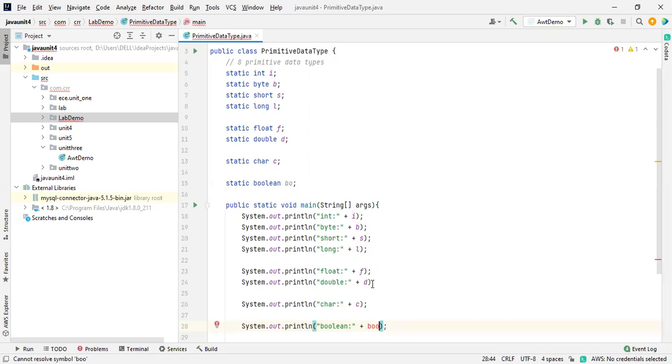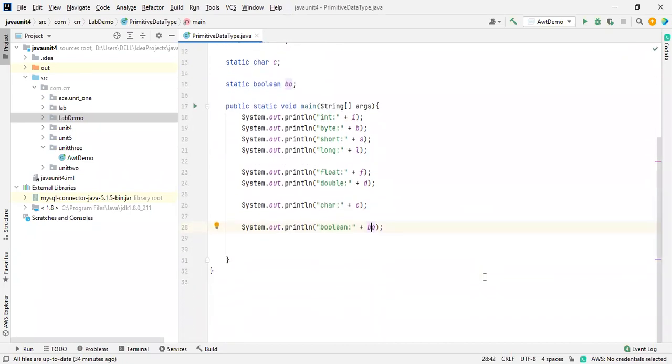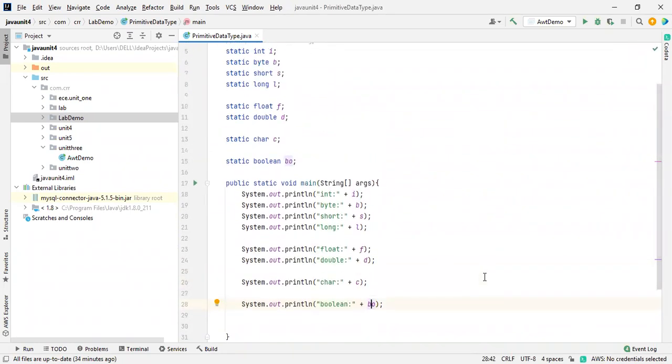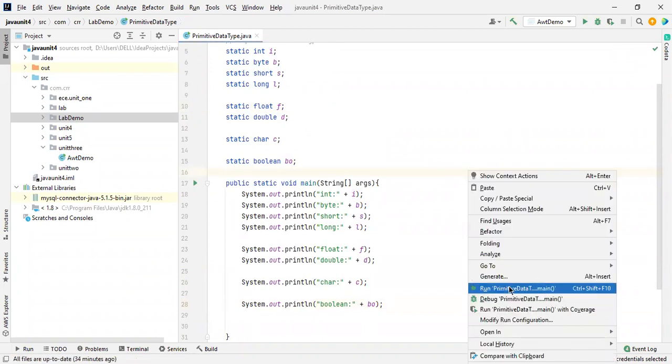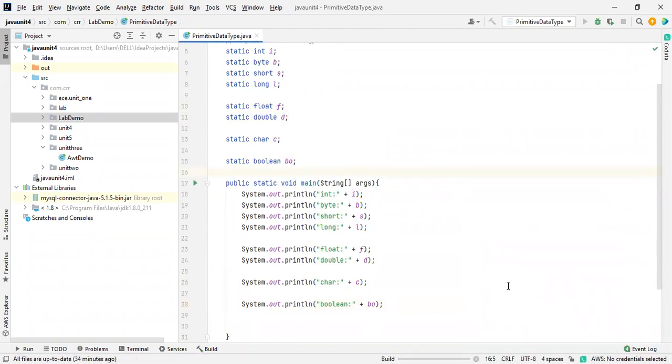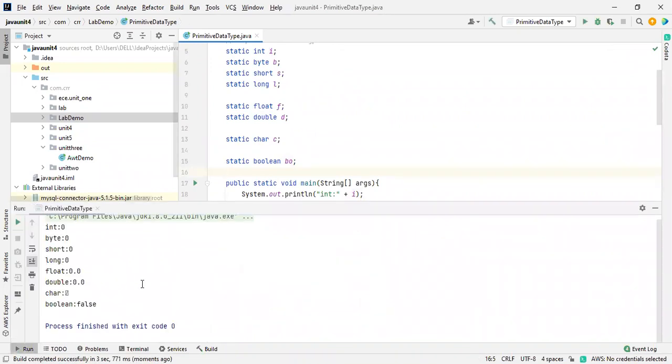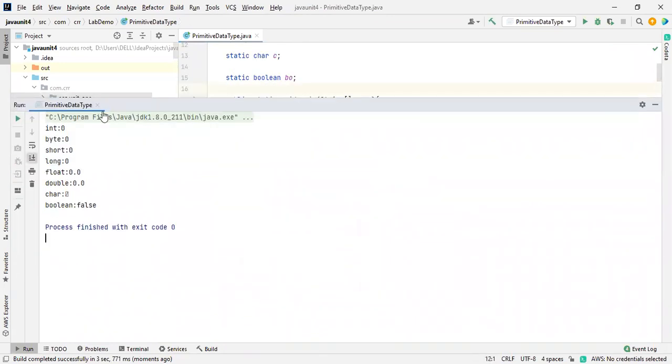Why is this not a BO only? Okay. So I would like to tell you one thing over here. After the execution of this program, I will tell you about this. So these are the values. These are the primitive data types' default values. This is the first program you are having.